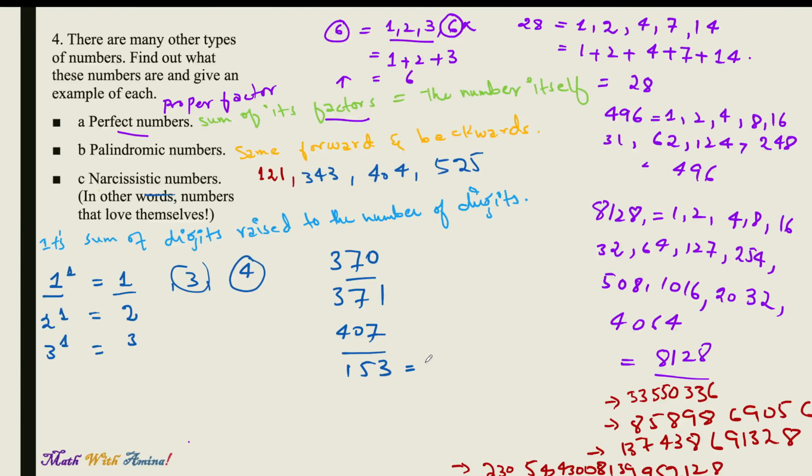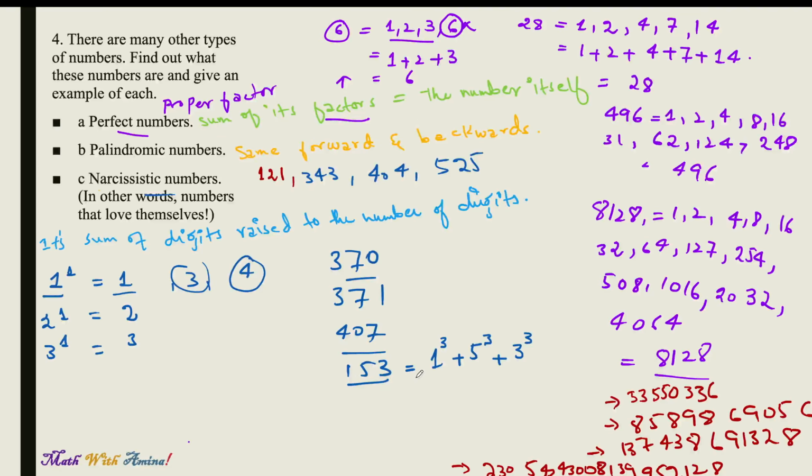153. So what do we mean by that? It means that we have 3 digits, right? So 1 raised to the power of 3 plus 5 raised to the power of 3 plus 3 raised to the power of 3. So it is the sum of the digits in this number, raised to the number of digits.